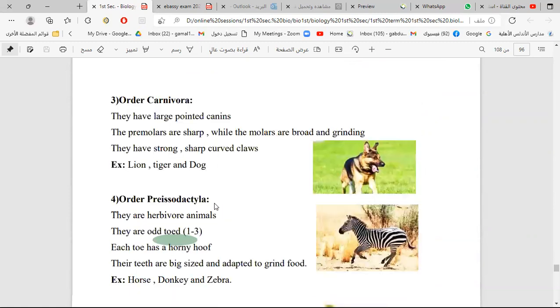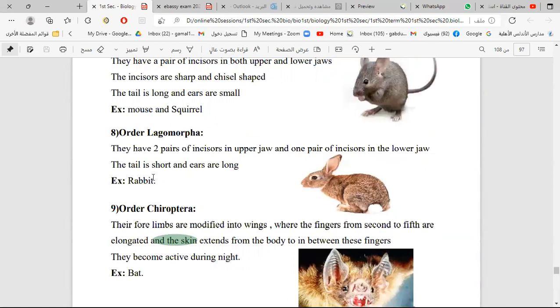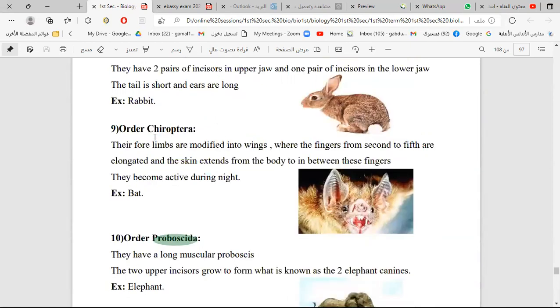It has a special order, the flying Chiroptera, order Chiroptera. So we have bat, whale, and